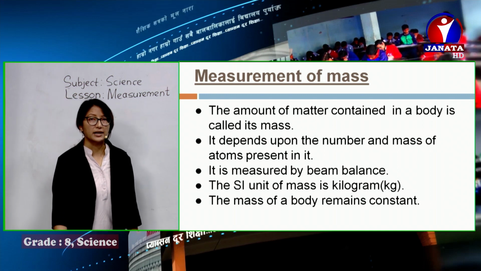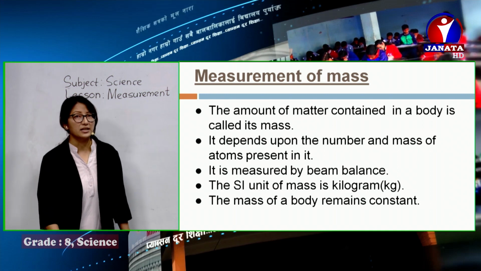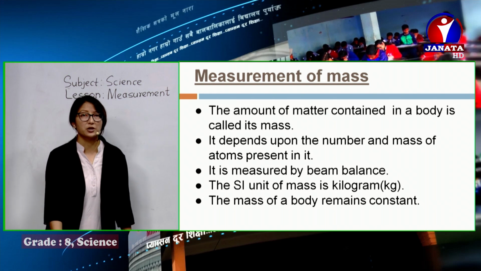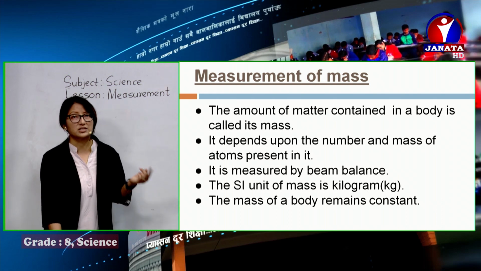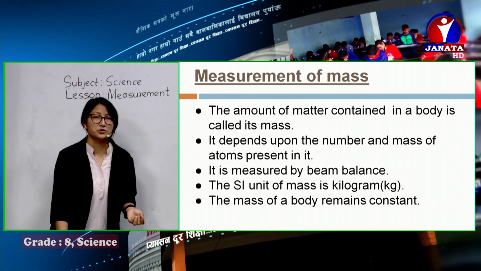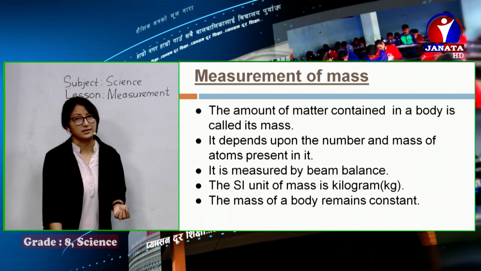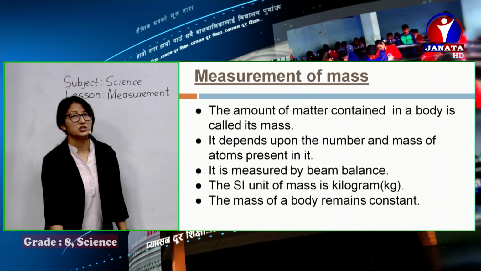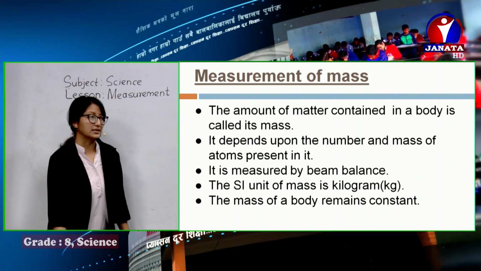One more point I would like to add: mass can never be zero as well. After all, it's made up of atoms, and of course the tiniest atom, the smallest particle of an element or the object, also consists of some mass. So mass can never be zero, and also it's constant.